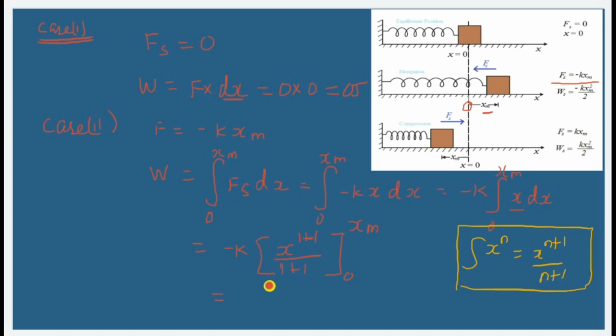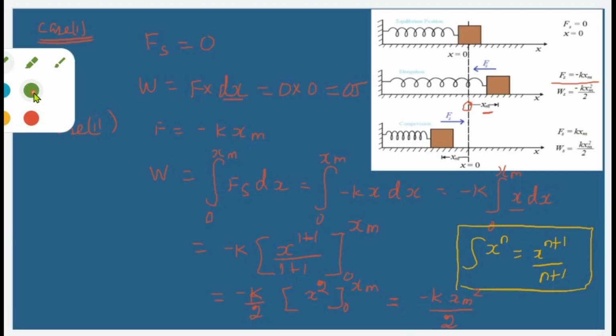That means that x squared by 2. So I'm just taking the 2 out, which is k by 2 now, and x square should be getting the limits, the lower limit and the upper limit. Lower limit is 0, so we will not have any change in the value of it, which gives us the value of minus k xm square divided by 2.